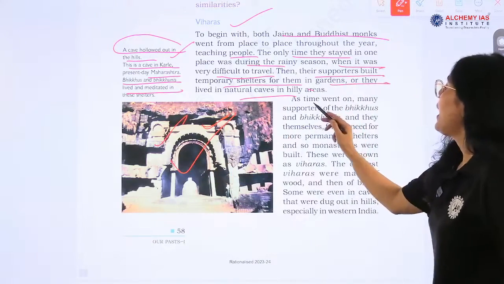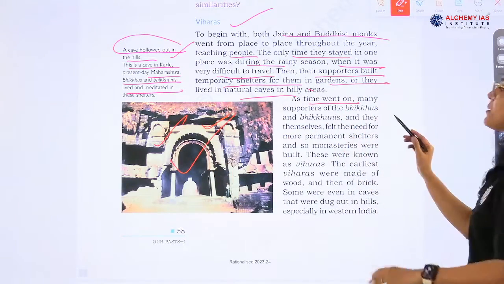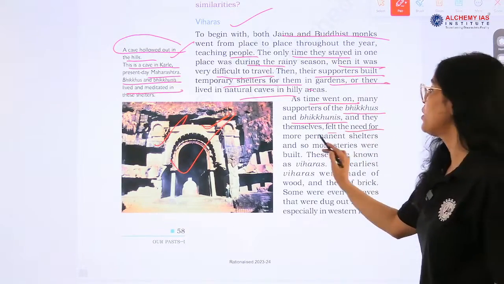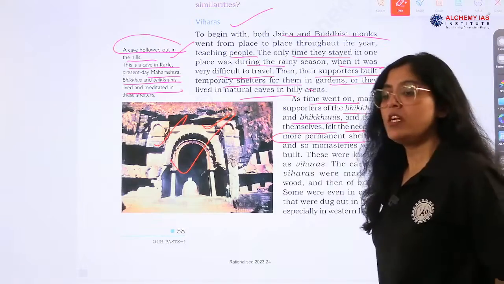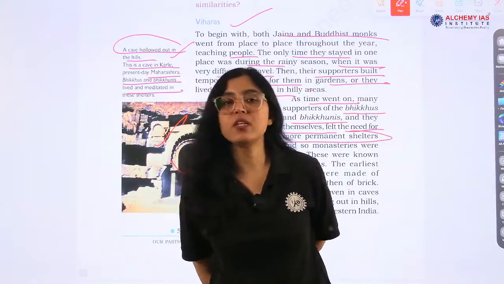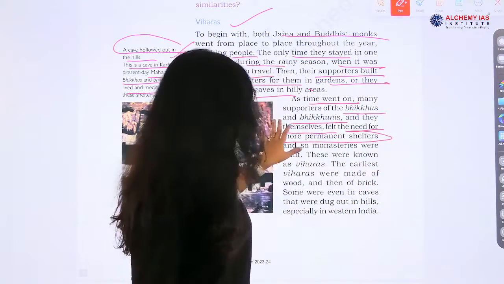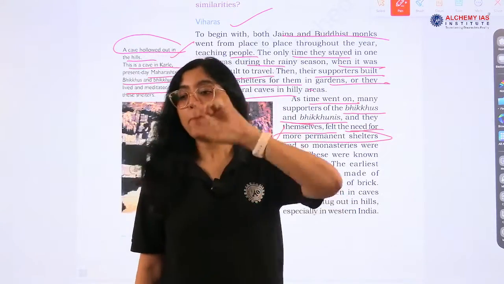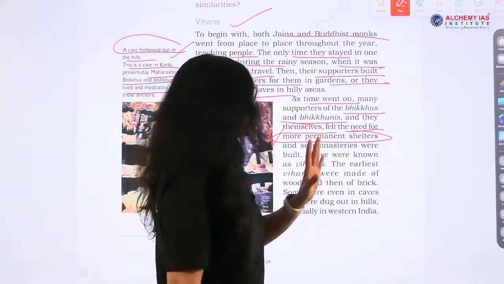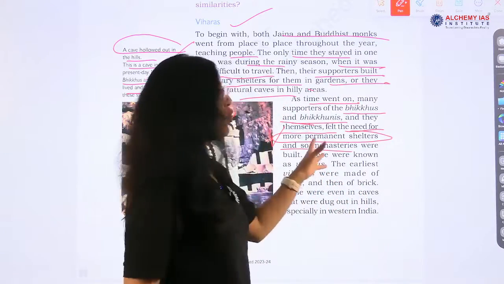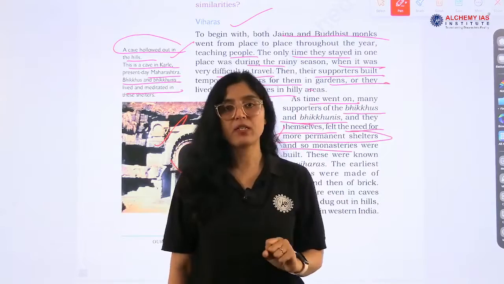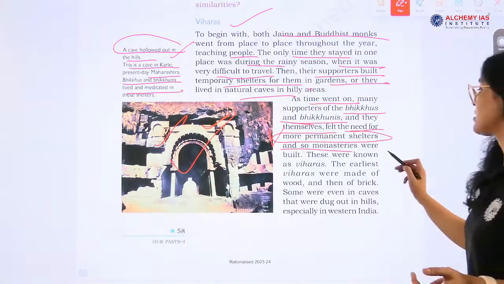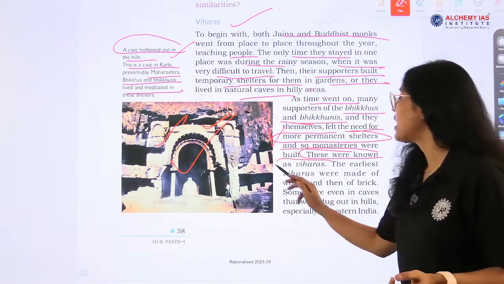Okay. As time went on, many supporters of bhikkhus, bhikkhunis and they themselves felt the need for more permanent shelter. So necessity is the mother of invention. Because they were traveling, right, what happened? They felt a need that more permanent settlements were needed. So more monasteries were built, and this led to the emergence of monasteries. More viharas, these were known as viharas, monasteries.